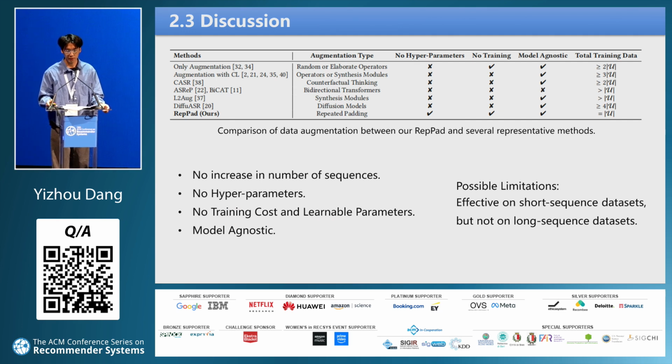Compared with the existing methods, our method has the following advantages. Our method does not increase the total number of sequences involved in training, where previous methods can be considered as extending the length of dataset vertically. Our approach utilizes the free space horizontally. Our method does not contain any hyperparameters. Also, our method does not contain any learnable parameters. It does not require a training process. It is a model-agnostic plug-and-play data augmentation method.